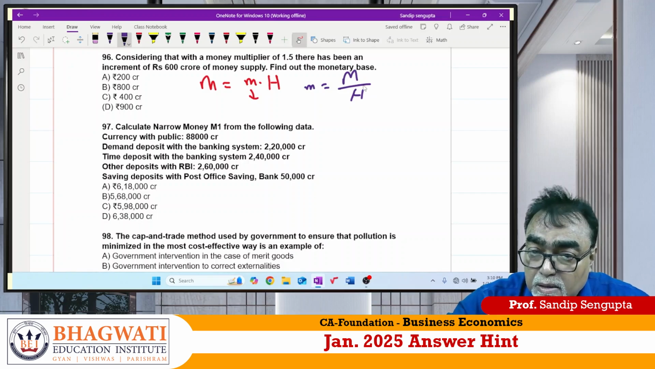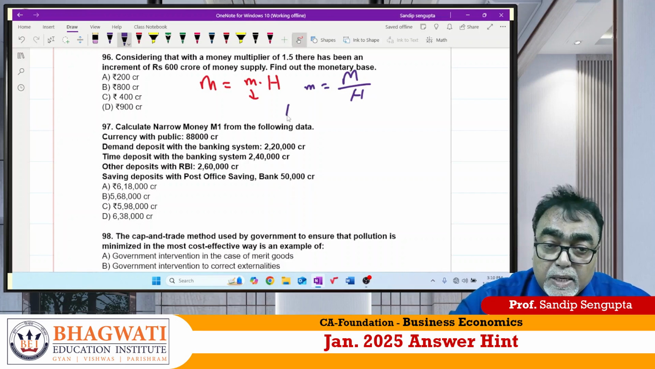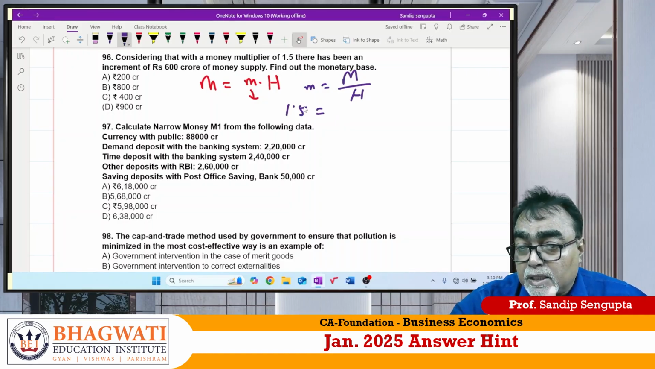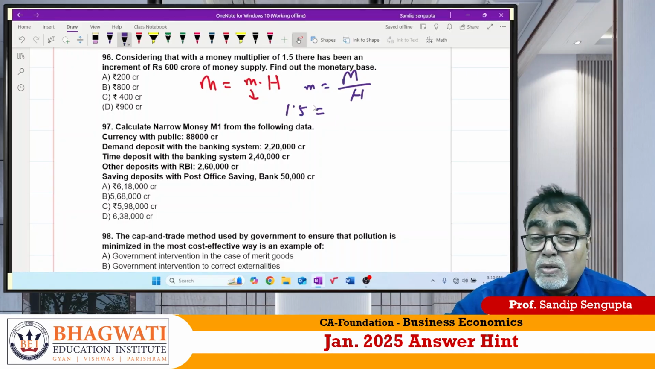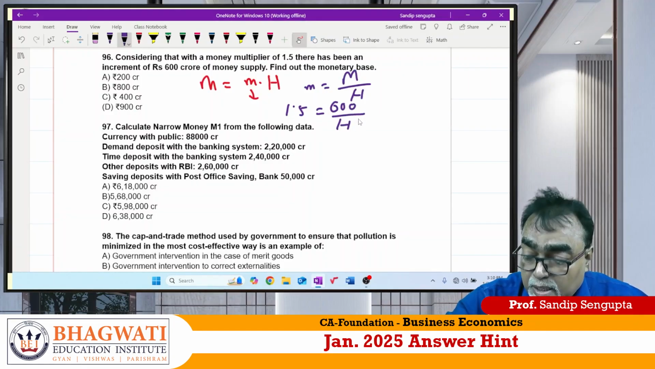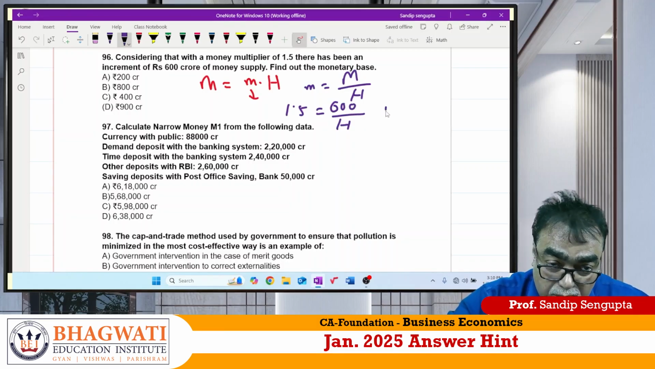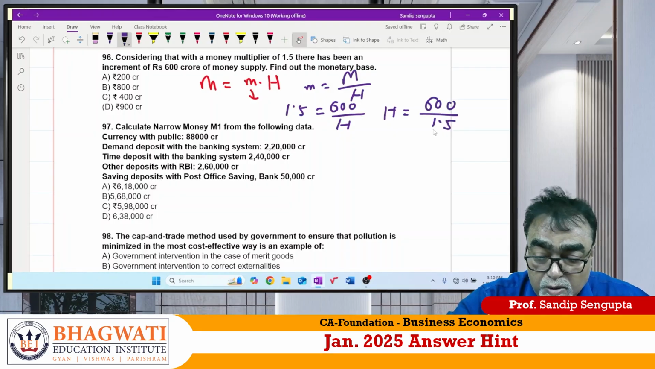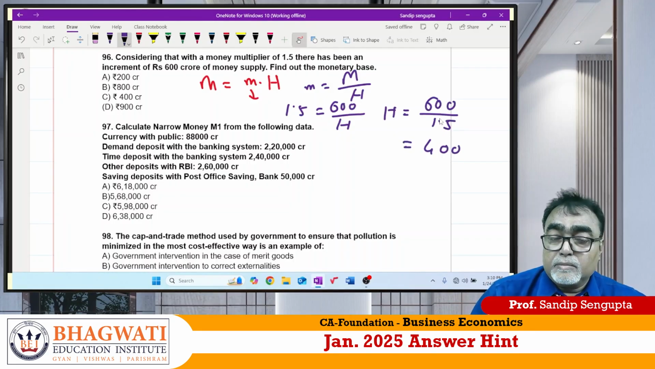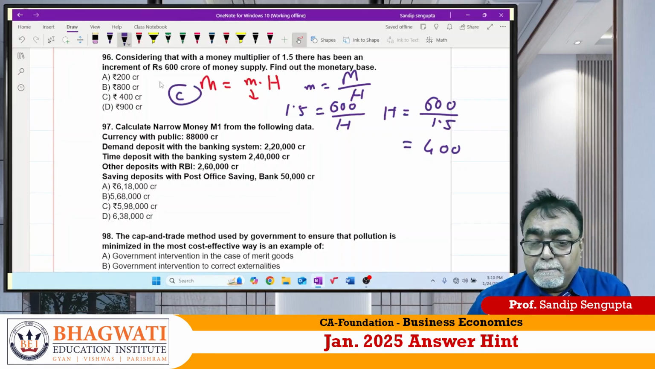The money multiplier is given as 1.5. There has been an increment of rupees 600 crore of money supply. Matlab 600, and they ask for the monetary base, meaning high powered money. So H is equal to what? 600 divided by 1.5. Answer should be 400. C for Chennai. Correct?